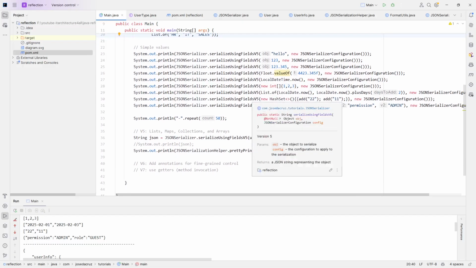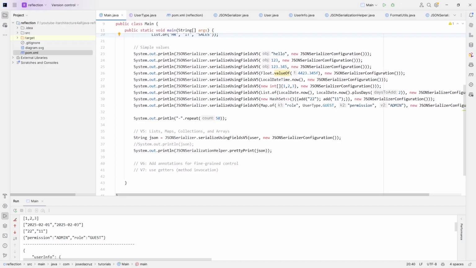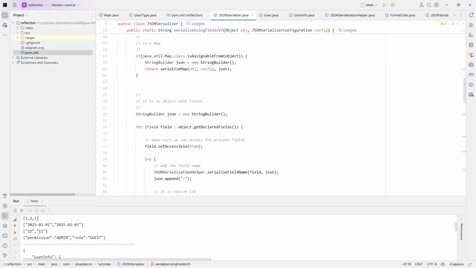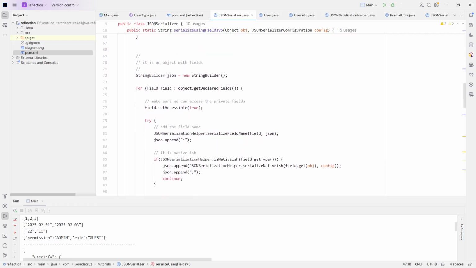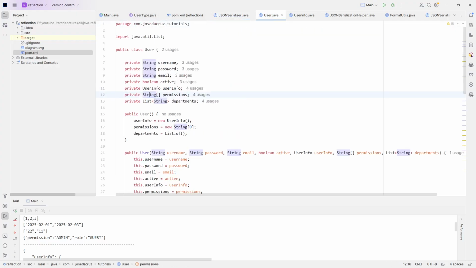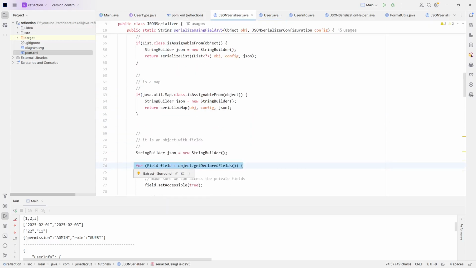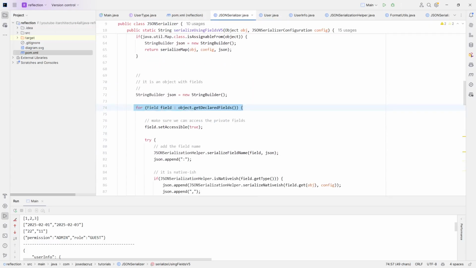Now what remains? The real class that we are serializing. And what is the difference? It's like this one, but specifically we are interested in the fields of this class. So we are interested in the fields of the user. That's the difference, but we are not, again, interested in the fields of an array. That's the big difference. That's why this is the last step. If it's not native-ish, it is because it's one of our classes.